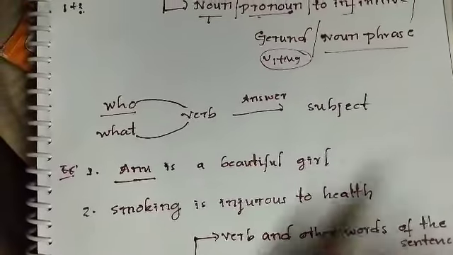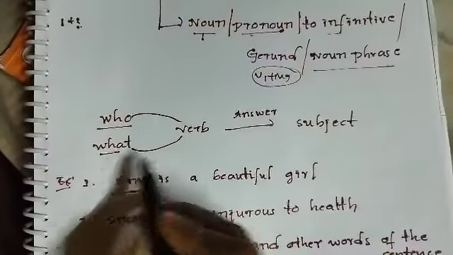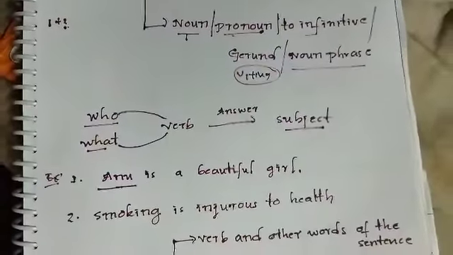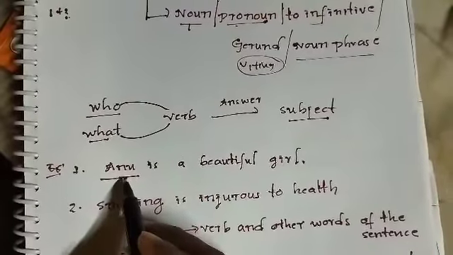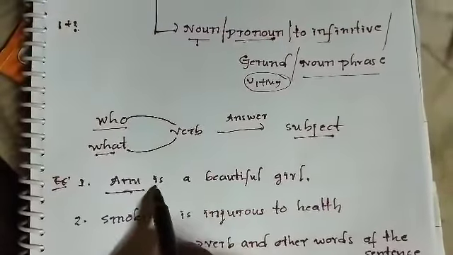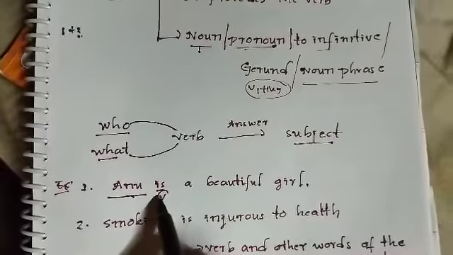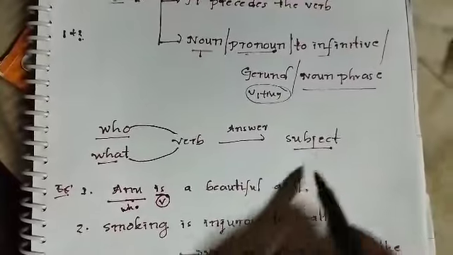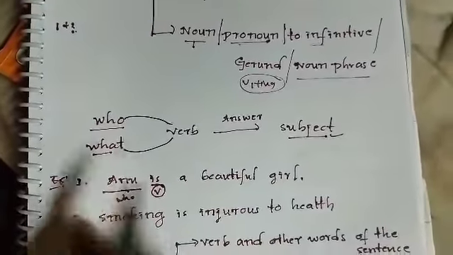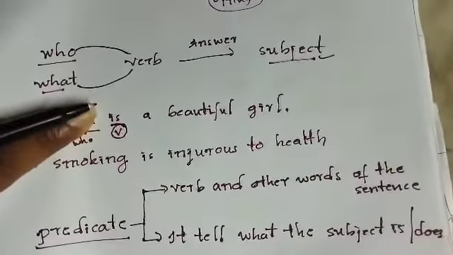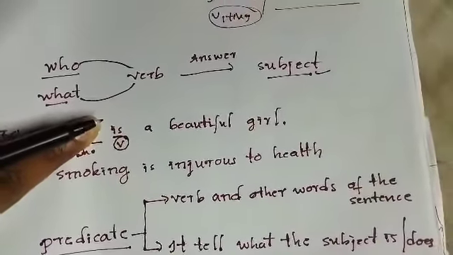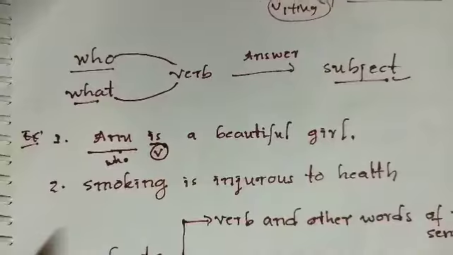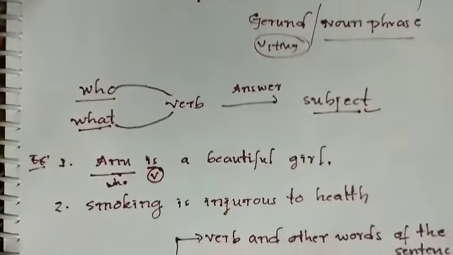Mainly, how do we know about the subject? For example, in the sentence "Anu is a beautiful girl," when we want to ask a question with who, we can get the subject. So, who is a beautiful girl? We will get the answer: the subject is Anu.